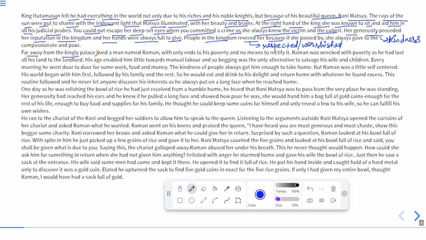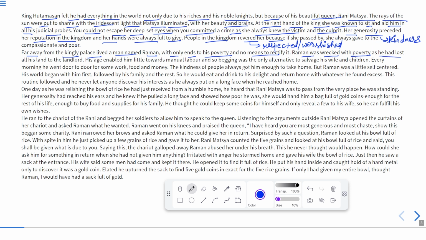Far away from the kingly palace lived a man named Raman. Far away means at a particular distance from the palace, there was a person named Raman. He used to live over there with only ends to his poverty and no means to rectify it. It means he was very poor. Raman was wrecked with poverty.